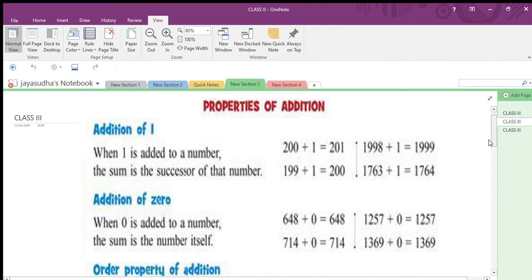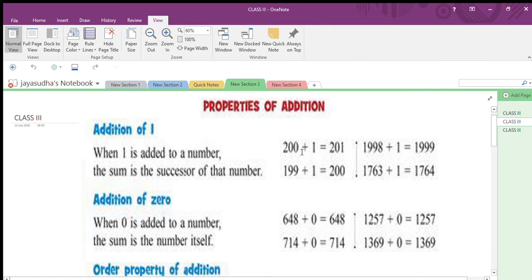Okay, children. Now the first property, addition of 1. When 1 is added to a number, the sum is the successor of that number. Do you remember the word successor? Successor means the after number. So when 1 is added to any number, the sum is the successor of that number, which means the after number of the given number.